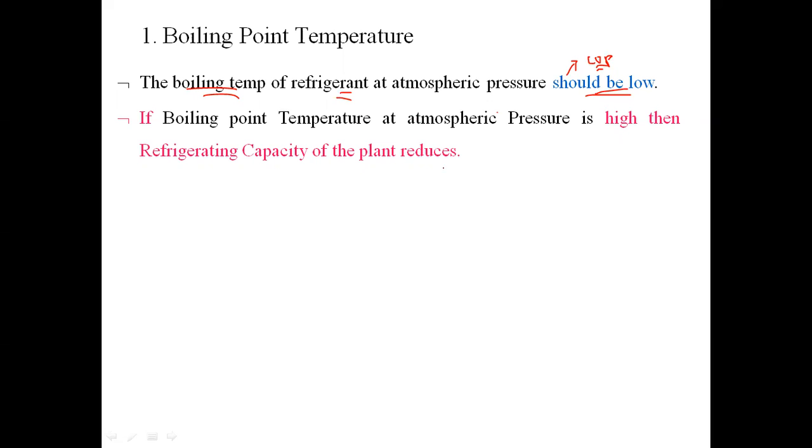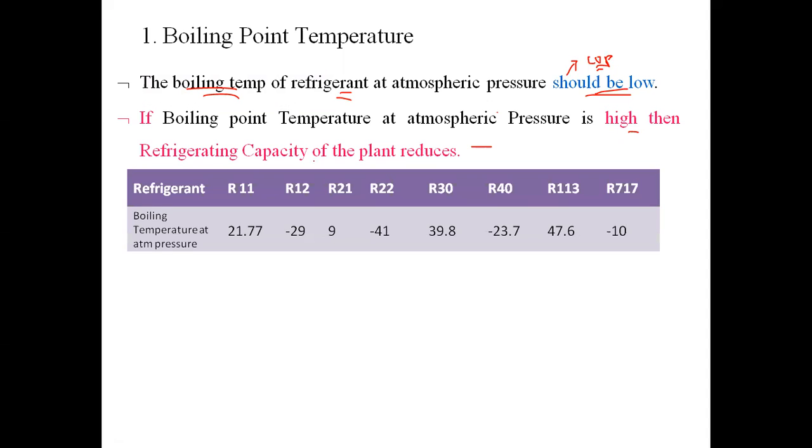If boiling point temperature at atmospheric pressure is high, then the refrigerating capacity of the plant reduces. That means the COP of the plant will also go on reducing. So if I see the boiling point temperature for the different refrigerants we have seen, for R11 the boiling point temperature at atmospheric pressure is 21.77 degrees centigrade.